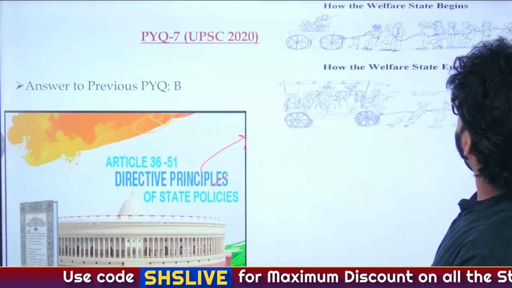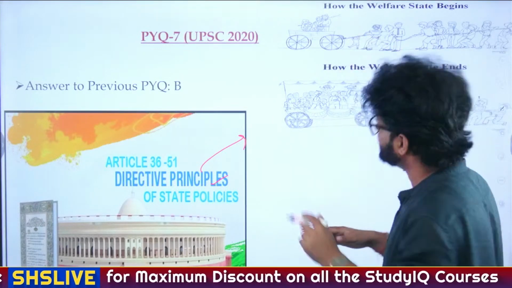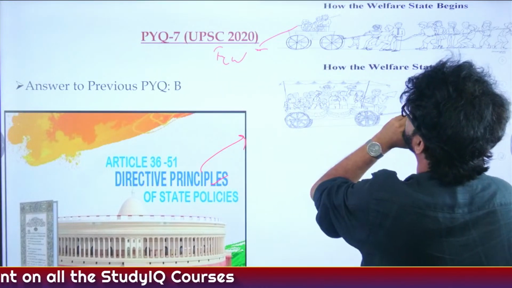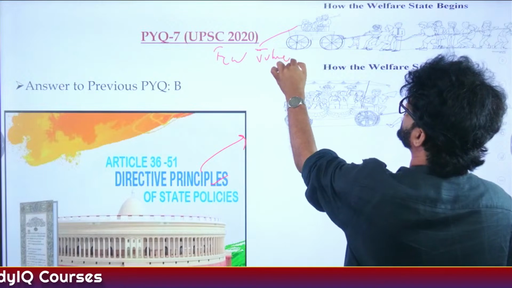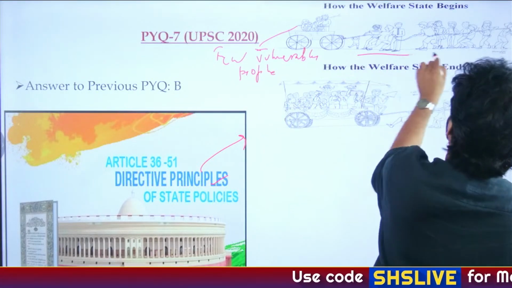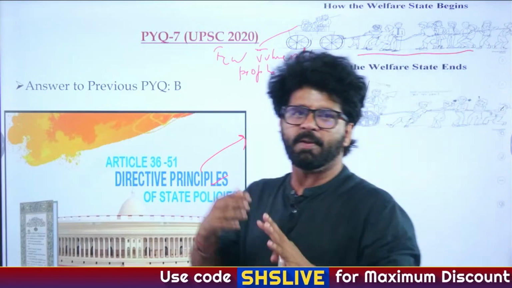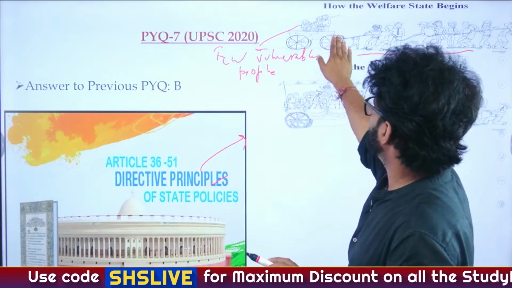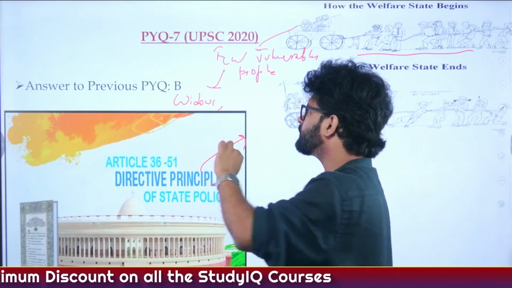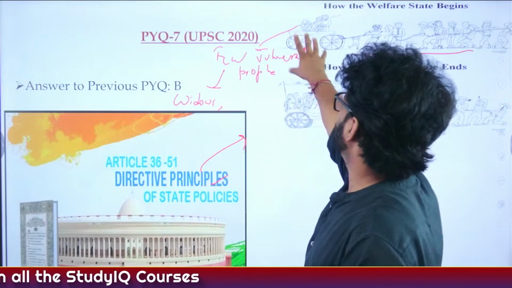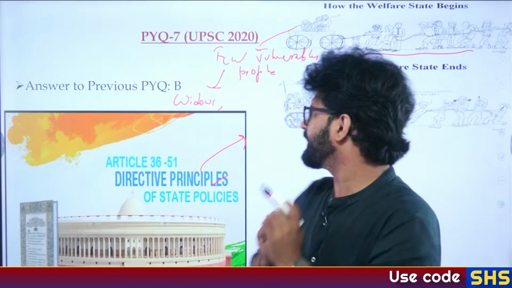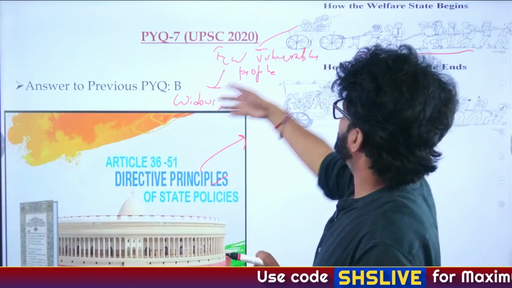So what is a welfare state? Where there are some vulnerable people, as you can see here, sitting on a cart. These few vulnerable people are taken care of by the maximum people who are working and paying taxes, etc. They can be widows, old age people, or sick people. They will be given some subsidies, rather pensions, and helped like that. And this is a welfare state.